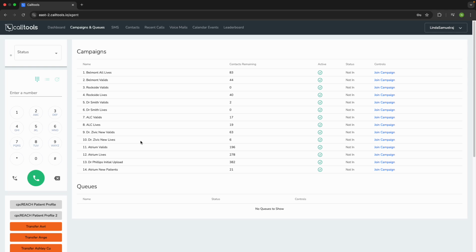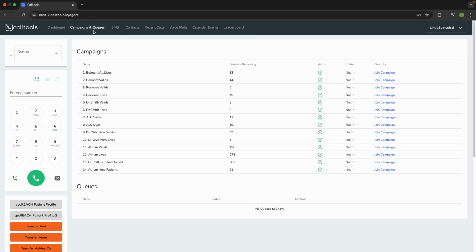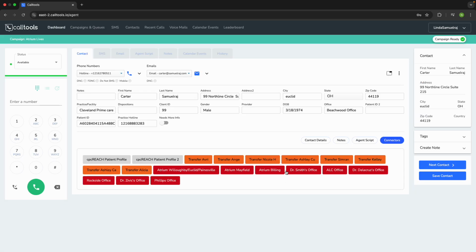I will now go into dispositions. Dispositions are important because you need to know what to do with the patient after you talk to them and whatnot. So let's do this. We're gonna go into a campaign, an Atrium Live campaign, and I'm going to go to next contact.